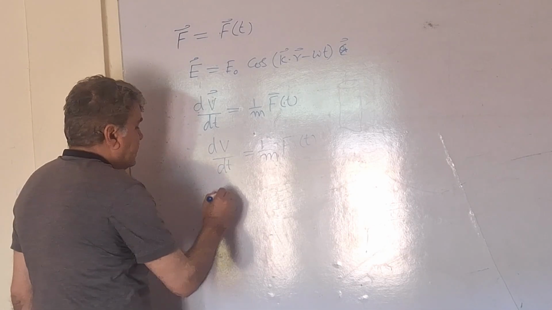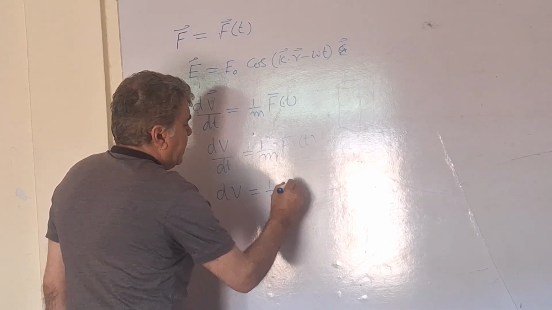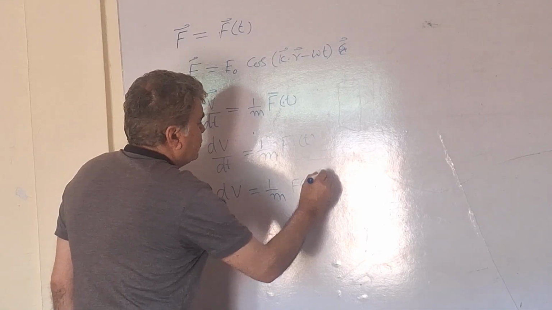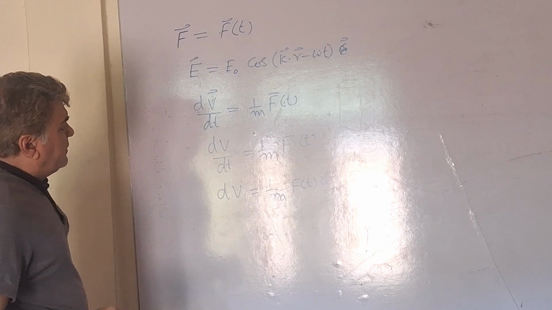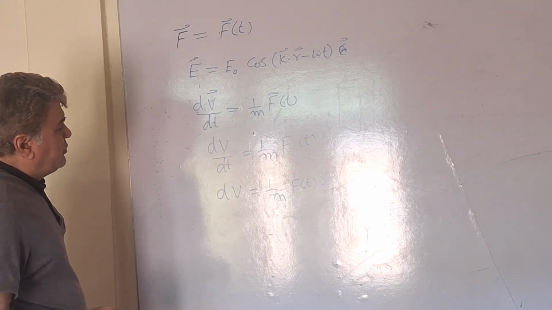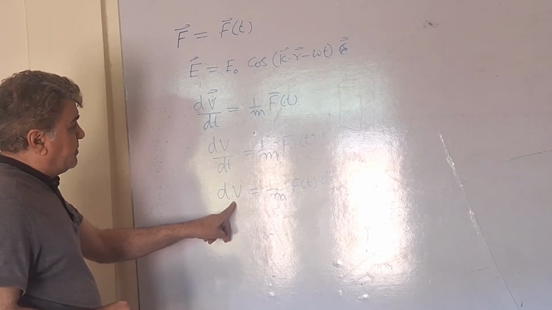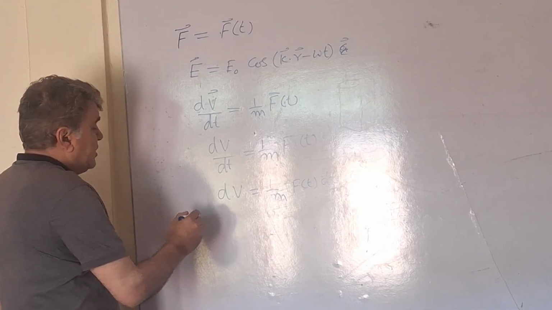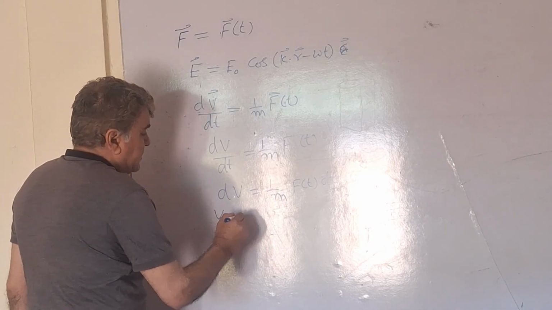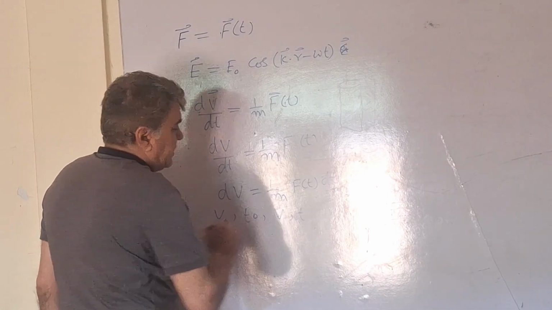In order to solve this equation, the general strategy is to separate the variables. So I write dv equals 1 divided by m times F of t dt. Now we can integrate this equation if we know the initial condition on the velocity of the particle. I suppose that the initial velocity is v naught at time t naught and is v at time t.